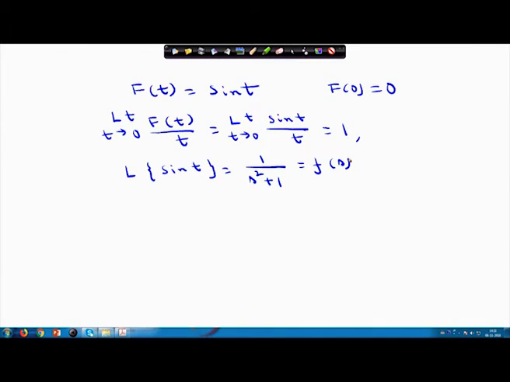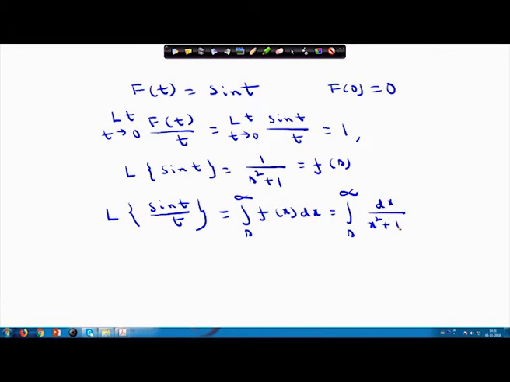Now, using the integral, the Laplace transform of sin t by t equals the integral from s to infinity of F(x) dx, and this equals the integral from s to infinity of dx by x square plus 1.